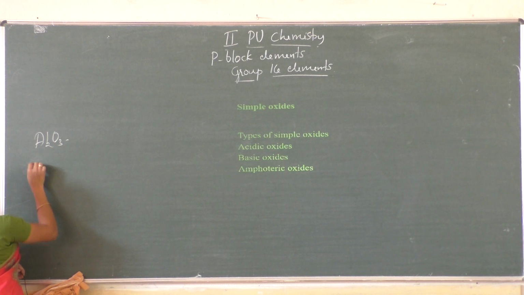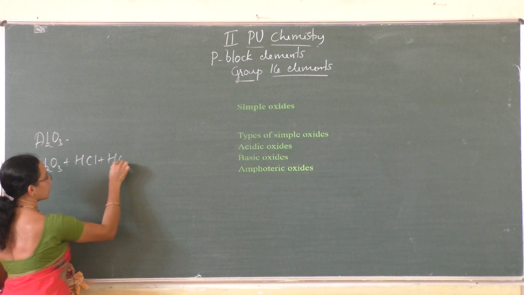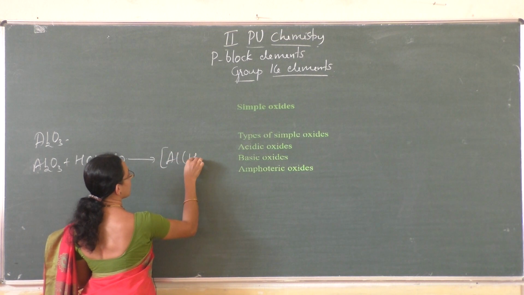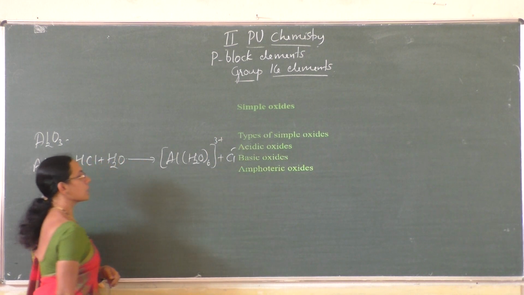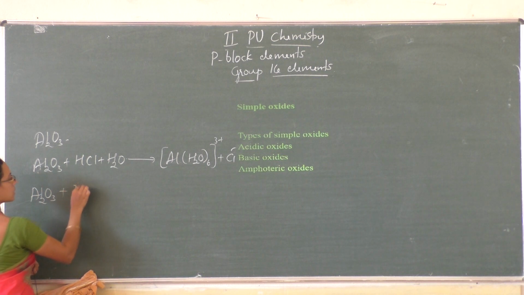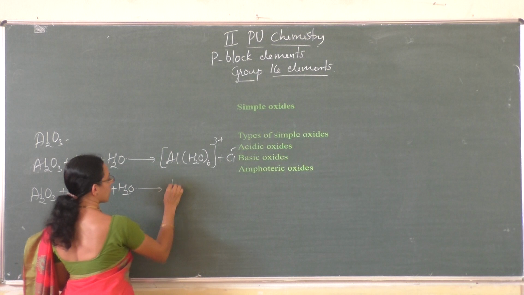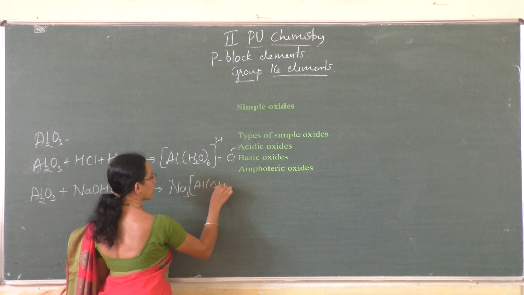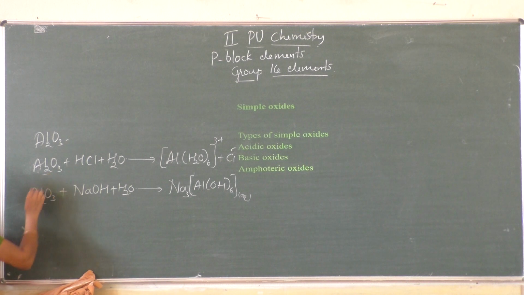So when aluminium oxide Al2O3 reacts with HCl in the presence of water, it gives a complex [Al(H2O)6]3 plus and chloride ion Cl minus, and also it reacts with the base: Al2O3 plus NaOH plus H2O. It gives another complex of the formula Na3[Al(OH)6] in the aqueous state. So aluminium oxide is an example of an amphoteric oxide.